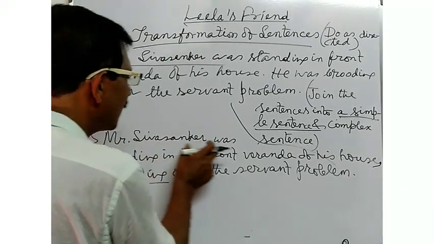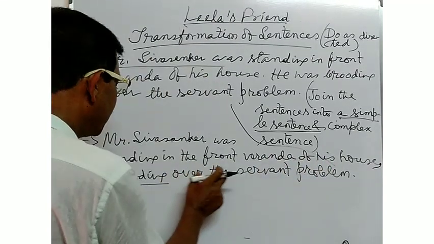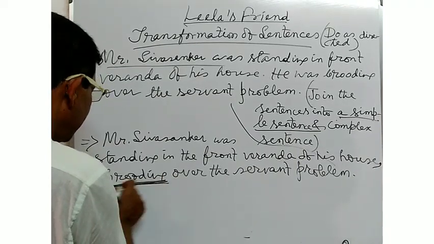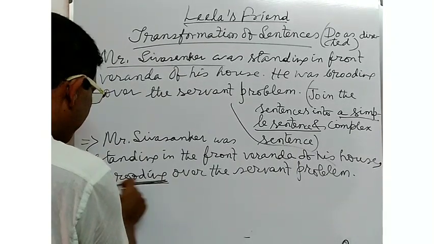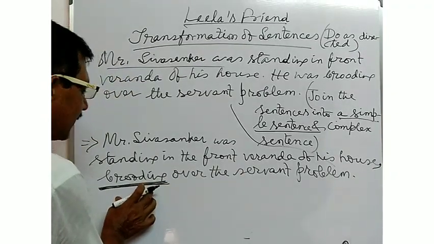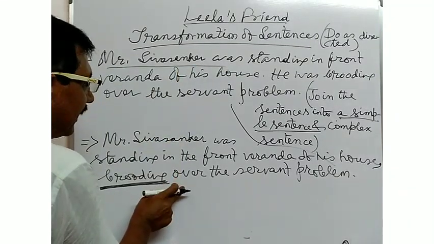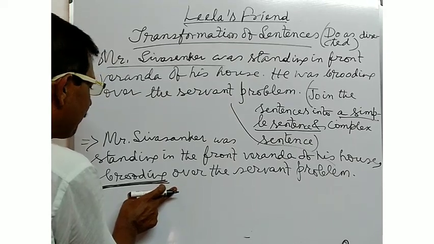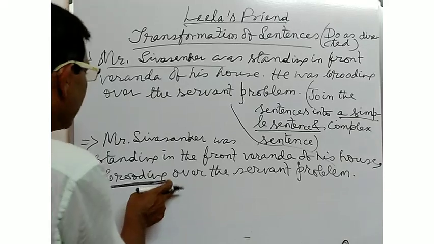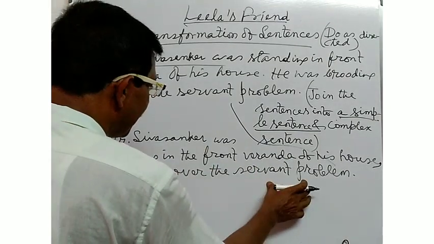Here, Mr. Shivshankar was standing in the front veranda of his house, brooding over the servant problem. Brooding is the word which has been used as the present participle. So at the time of joining the sentences into a simple sentence, by the use of present participle, you may join them in this way: Mr. Shivshankar was standing in the front veranda of his house, brooding over the servant problem.